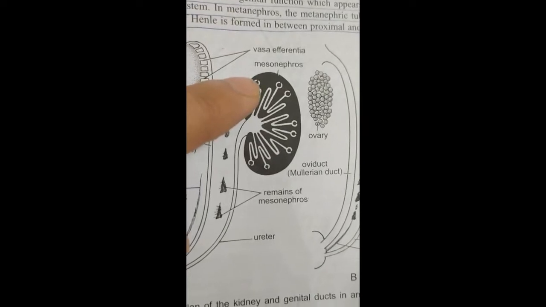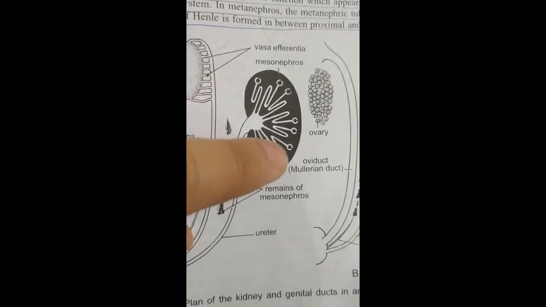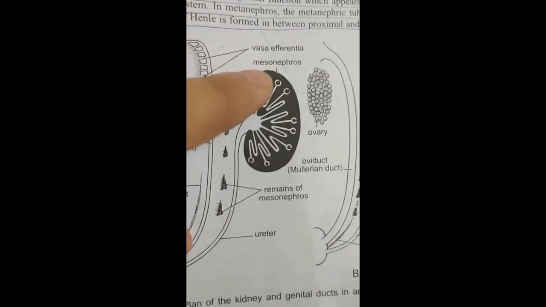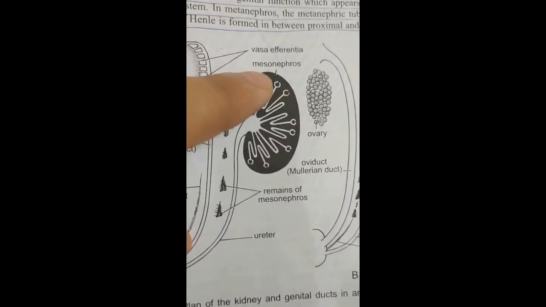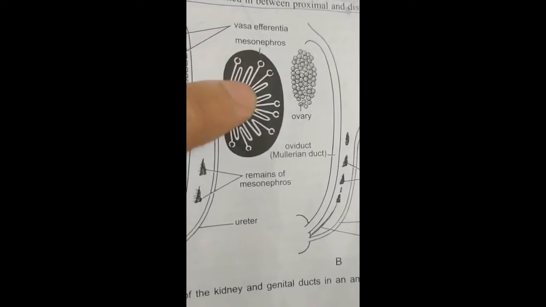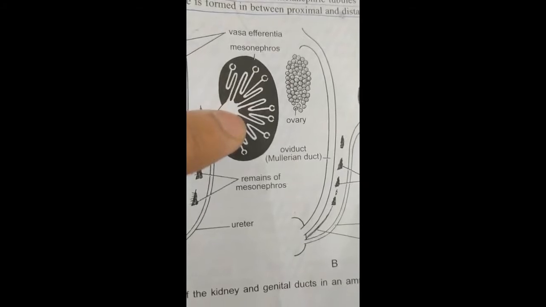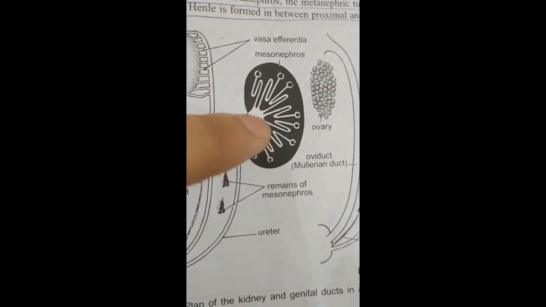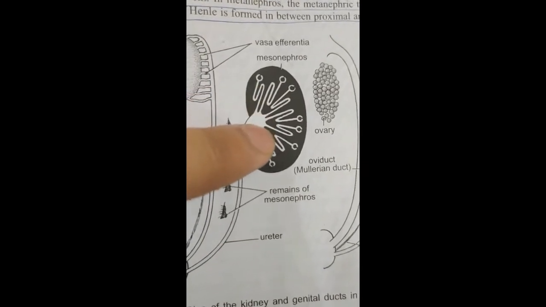and one part of this kidney, or you can say the outer part of the kidney, is made of mesonephros, and this part is made of millions of uriniferous tubules.